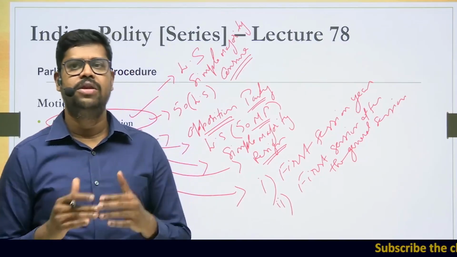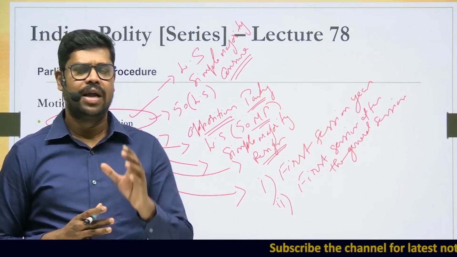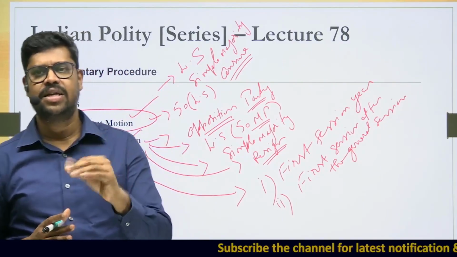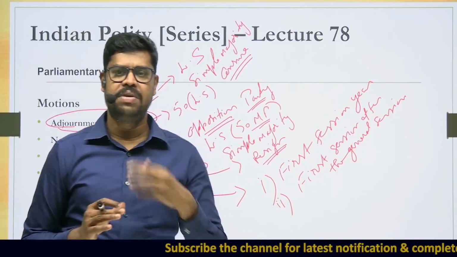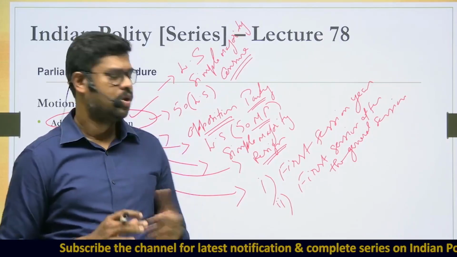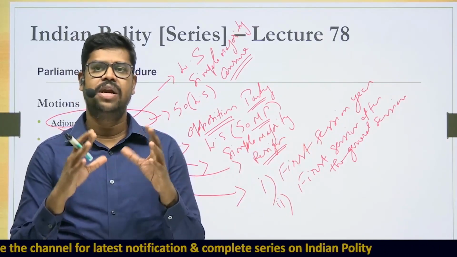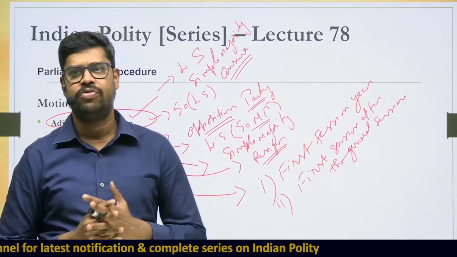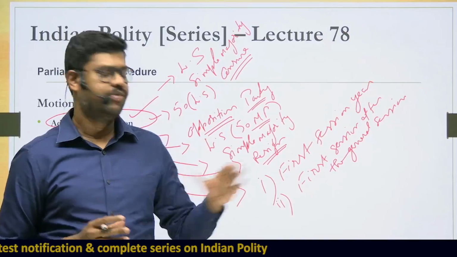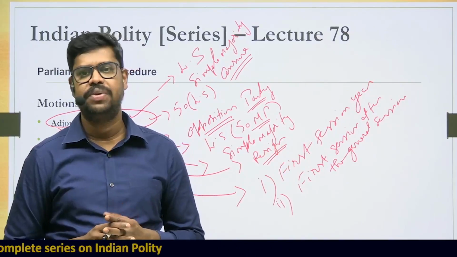So normally in these two sessions, the president delivers an address to both the houses of the parliament, and this presidential address is just an address which is prepared by the government. The government prepares this address and gives it to the president, and the president just delivers it. After a general election, the speech is related to what the government wanted to achieve in the next 5 years. And in the first session every year, it is like a report card of what the government has achieved in the previous year.